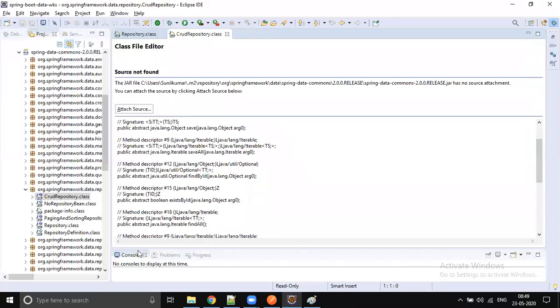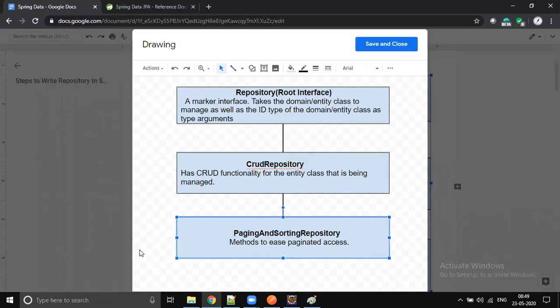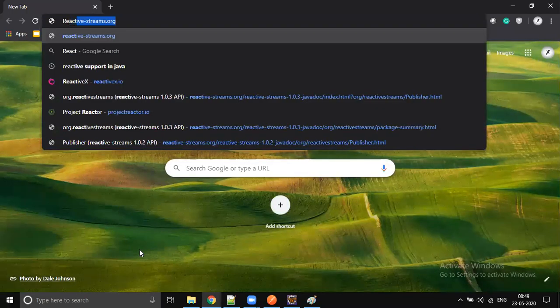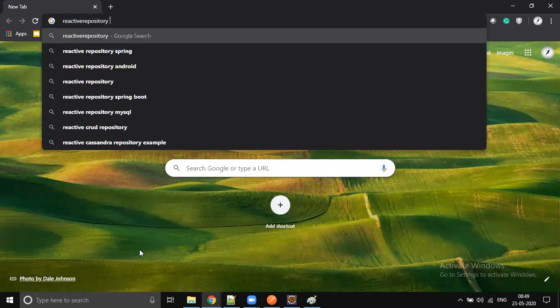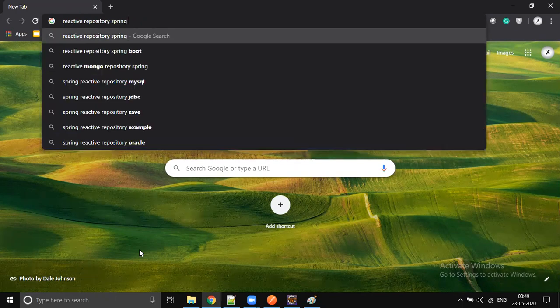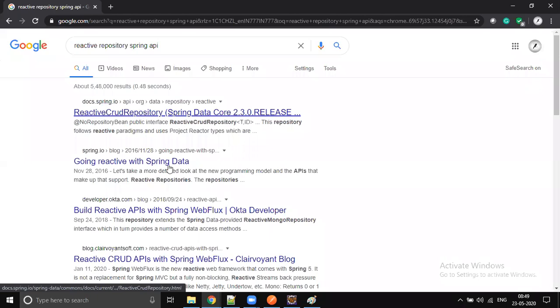It's not available in this jar. It should be available in the reactive data API. Let's go to the web and search for the syntax: reactive CRUD repository. Yes.